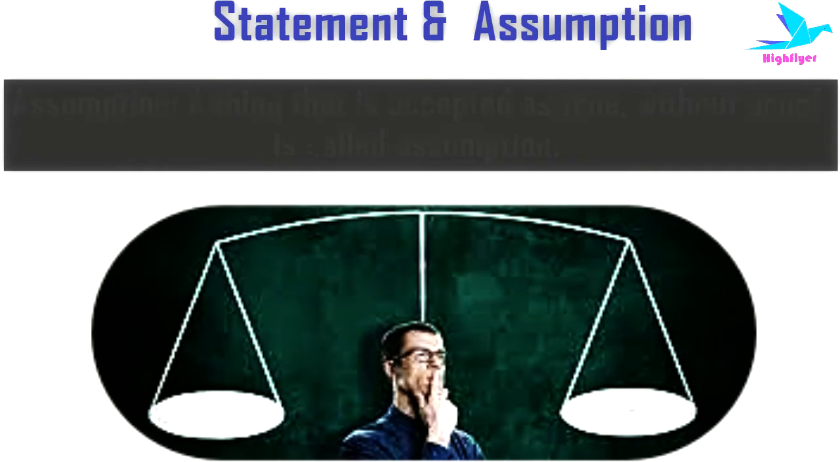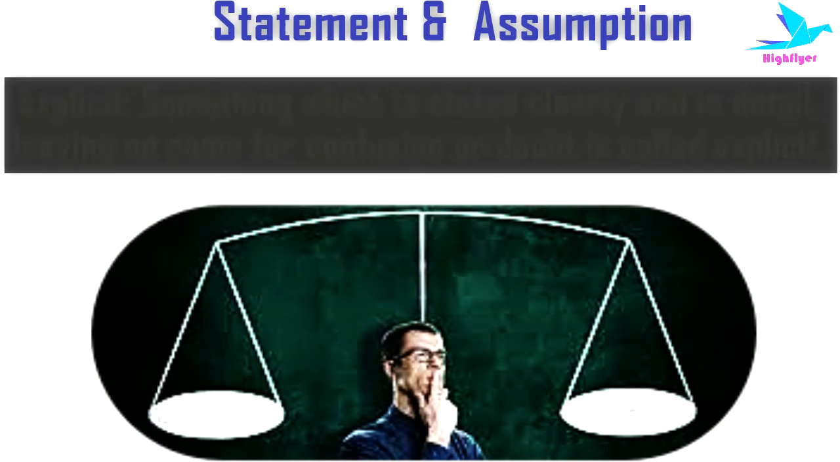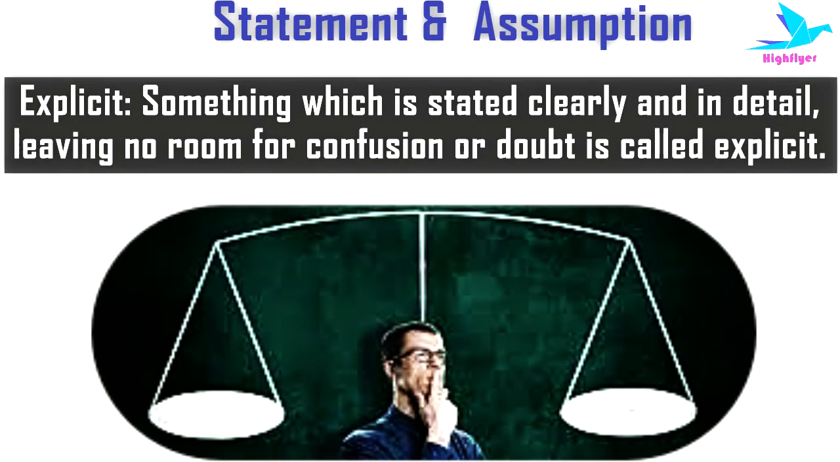Then we'll know the meaning of implicit. Something which is suggested though not directly expressed is called implicit. Then we'll know what is explicit. Something which is stated clearly and in detail, leaving no room for confusion or doubt, is called explicit.